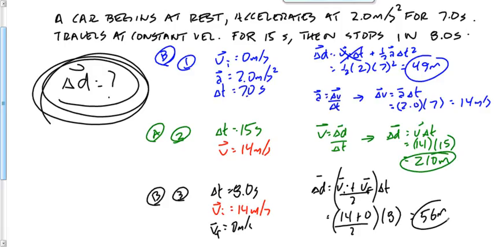So we add those together now. 49 plus 210 plus 56, 259, 265, 315. Actually, it shouldn't be 315. It should be, technically, not 3.1 times 10 to the 2, but you're real close. 3.2 times 10 to the 2, because we'd round that up, right? Good.